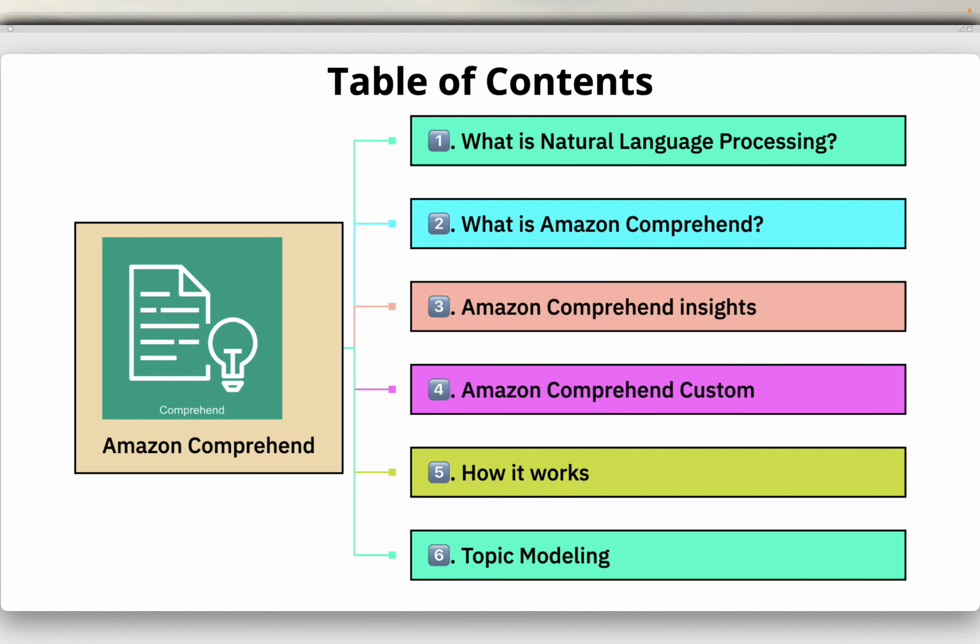So this lecture will contain all these topics. What is natural language processing? What is Amazon Comprehend? Amazon Comprehend Insights, Amazon Comprehend Custom, how it works, topic modeling.